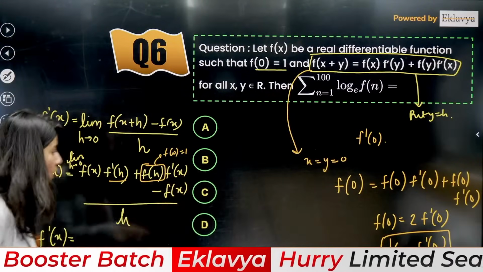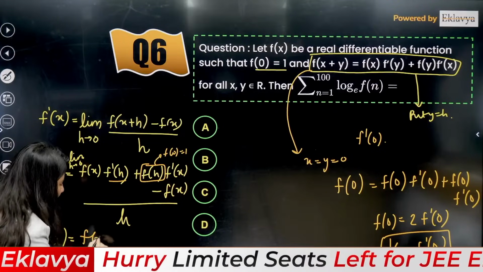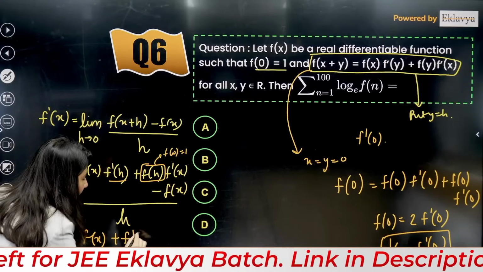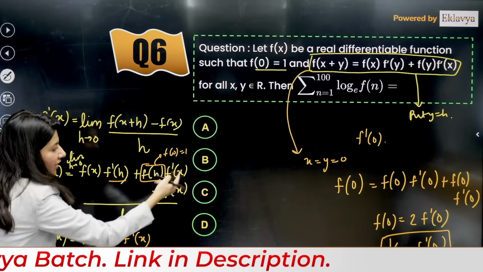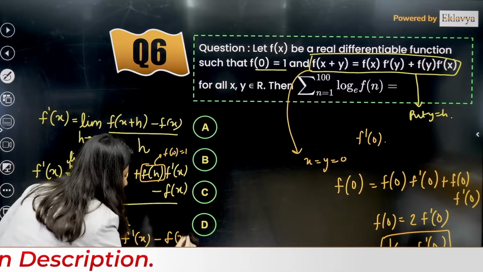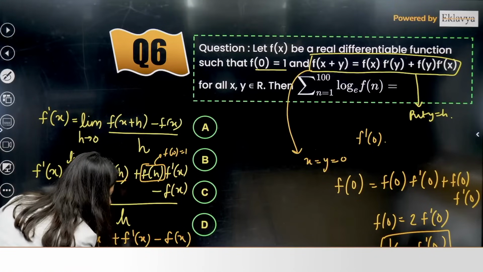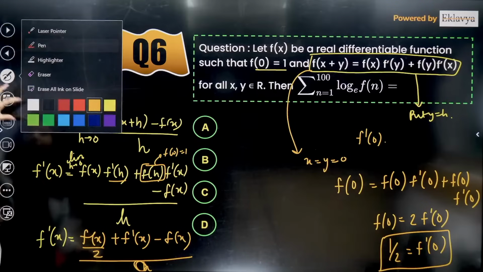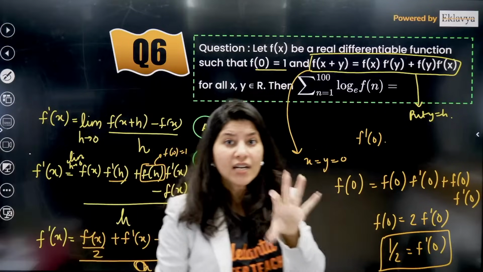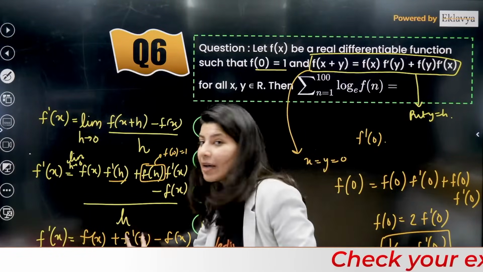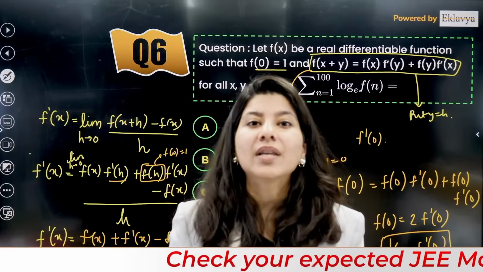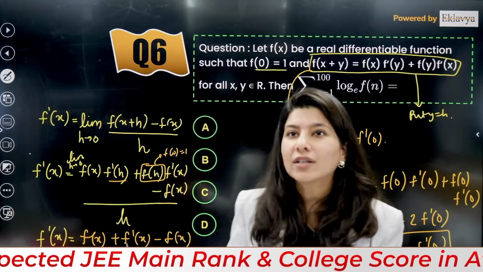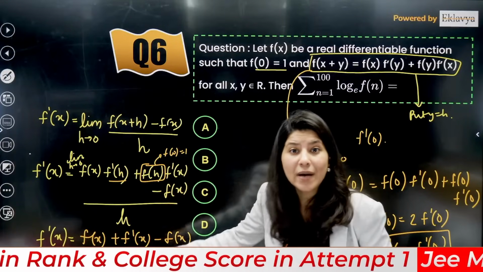So f dash x now will become what? Tell me. f x by 2, because this is half, plus f dash x, because this is 1. 1 into f dash x minus f x upon h. Yes or no? Now understand again, limit h tends to 0 is there, so this is 0. So now as per the limit understanding, we have something upon 0. If you see something upon 0, what does that mean? That means it is not finite, it is not a normal thing. You want the 0 by 0 form.